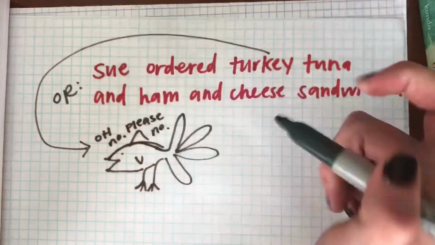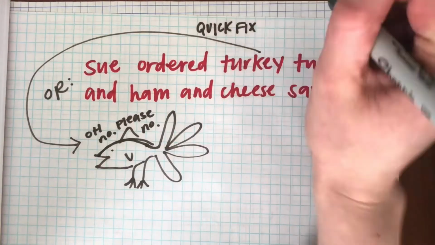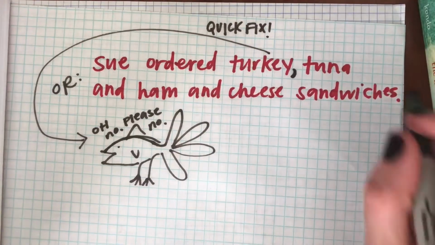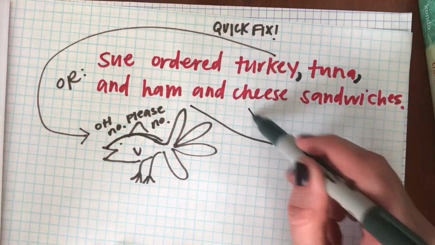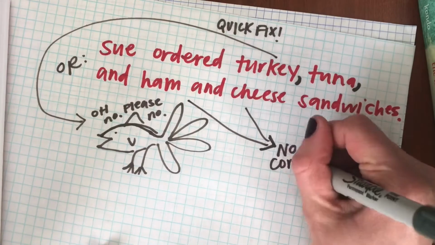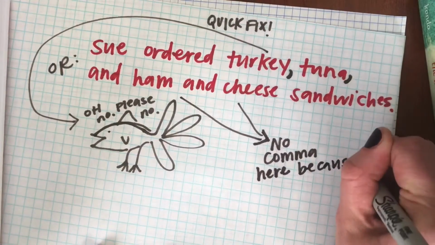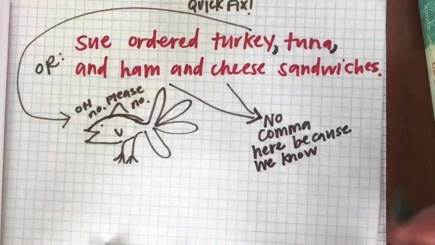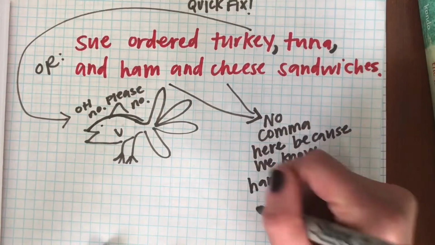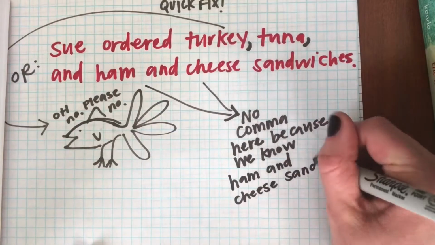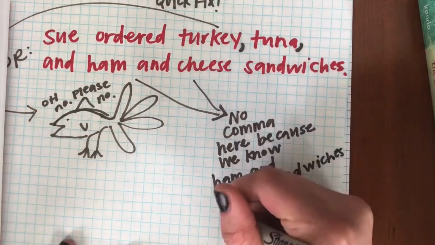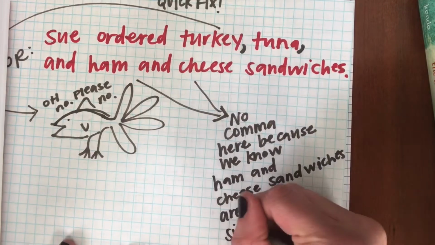It's an easy fix. Turkey, comma, tuna, comma, ham and cheese sandwiches. And we don't need a comma after ham because we know, as Americans, we know what a ham and cheese sandwich is. So you don't need a comma there because we know it's one singular item. But those commas help us space it out so that we know we're talking about 3 things, right?